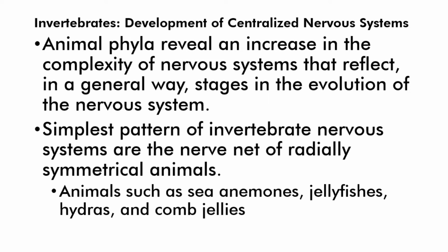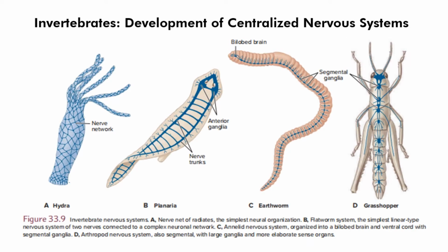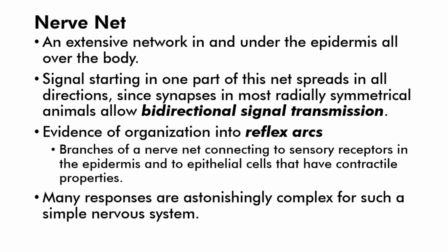The simplest pattern of invertebrate nervous systems is the nerve net of radially symmetrical animals such as sea anemones, jellyfishes, hydras, and comb jellies. So these are various invertebrate nervous systems. We see the nerve net of the hydra, the two main nerve trunks of the flatworm, the bilobed brain and segmented ganglia of the earthworm, and the grasshopper, which has a similar nervous system as the annelids but with larger ganglia. The nerve net is an extensive network in and under the epidermis all over the body.